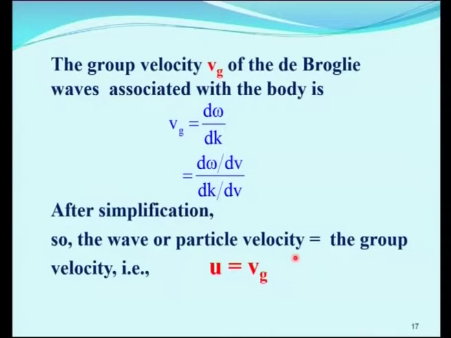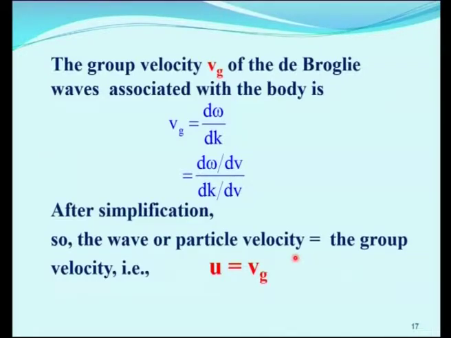Similarly, we can derive the group velocity. The group velocity associated with the body we have denoted by Vg. So, Vg is equal to d omega by dk. We have derived the omega value and k value, so we can easily get d omega by dv and dk by dv, which is just differentiation with respect to v.